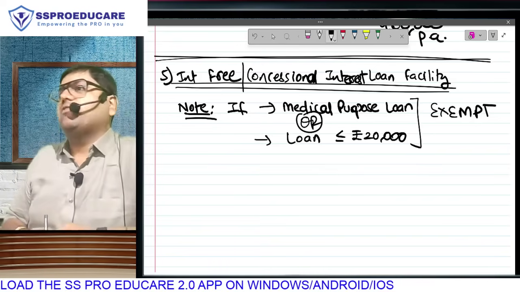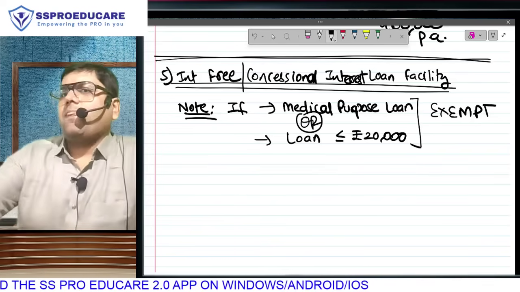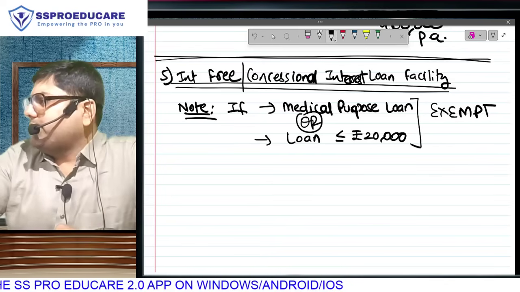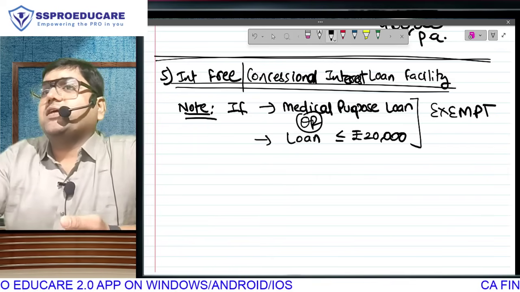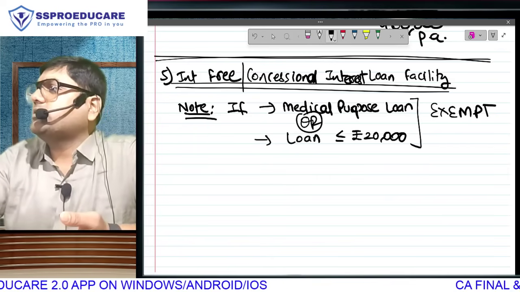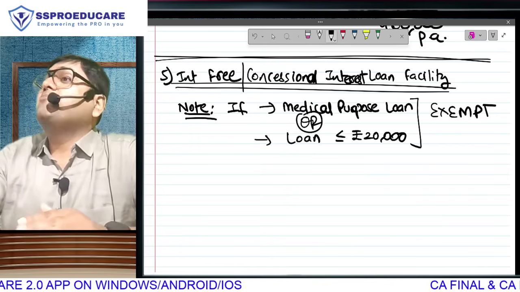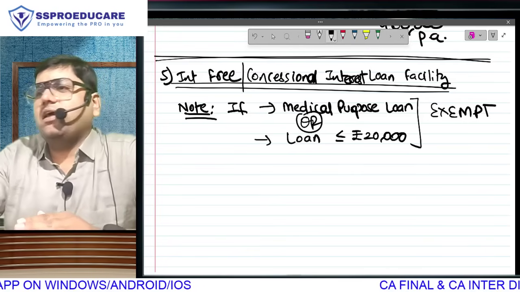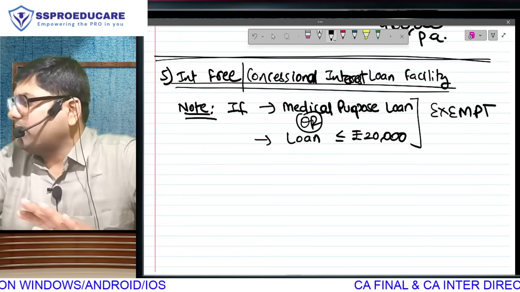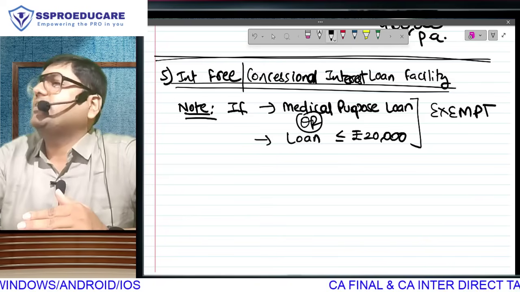That means the value of taxable perquisite is 0. There is logic behind both of them. If the loan is only 20,000, your annual interest savings will be only 3-4,000. 3-4,000 is immaterial. In accounts you must have come across a concept called materiality. We don't want to waste our time on that. That's the logic why the second one is exempt.